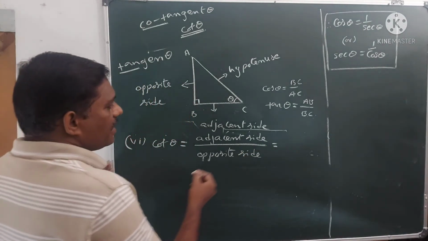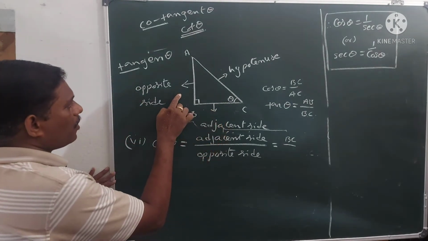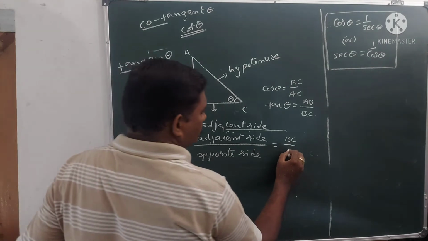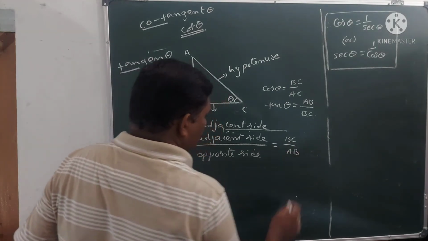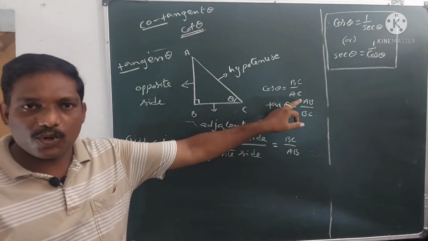Here adjacent side is BC, and opposite side, opposite to theta, is AB. These two ratios are reciprocals.